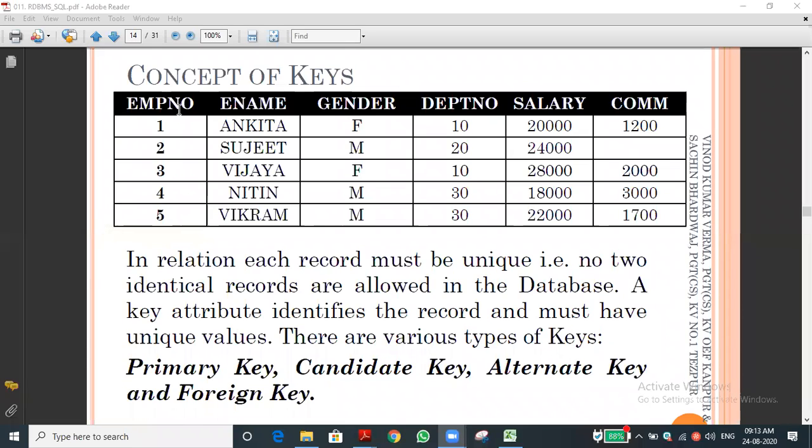Now you can see the table: employee number, name, gender, employee department number, salary, commission. Which data is unique? For example, employee number. I hope you understand the concept. Rest of the students, have you understood? Unique data should be a primary key. The quality or eligibility to become a primary key is that the value should be unique in the table. It should not be the same as in the other data.